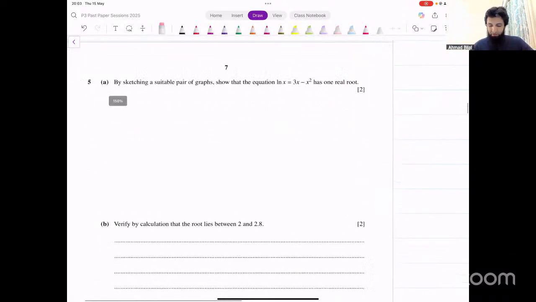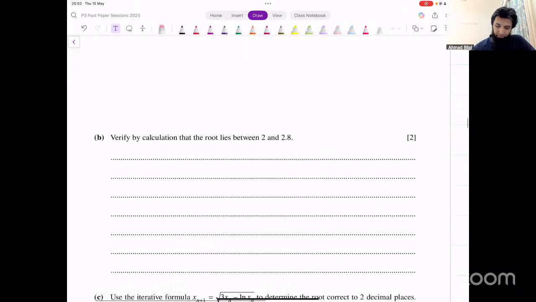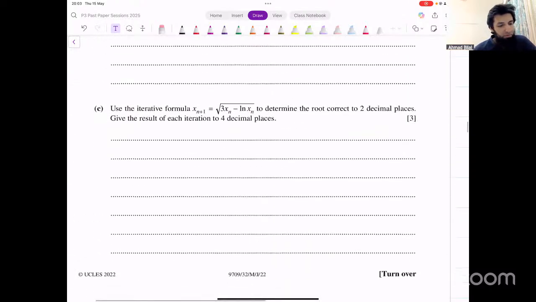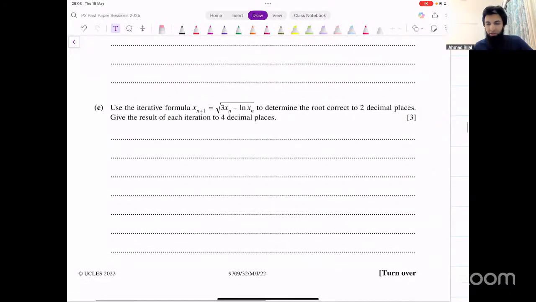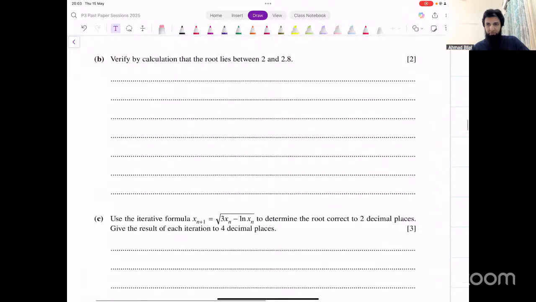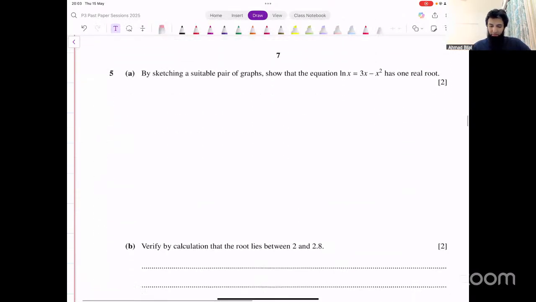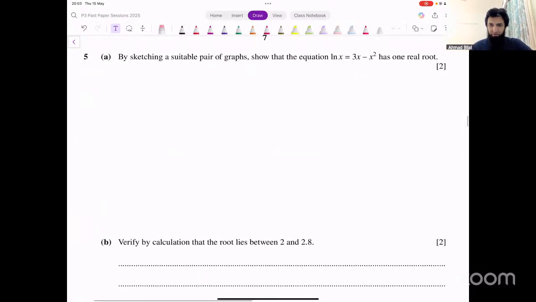Question 5 next. You want me to do this? Okay. Just the first part, I assume? Only the graph, right? Only the graph or the next parts as well? Just the graph, I assume. Okay. The second and third parts are standard iteration questions that are fairly straightforward. Okay, let's do this first part.